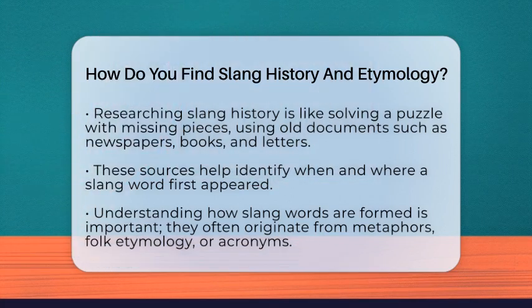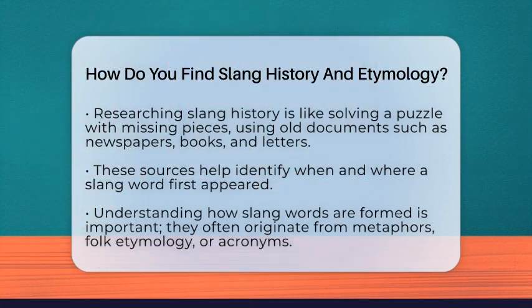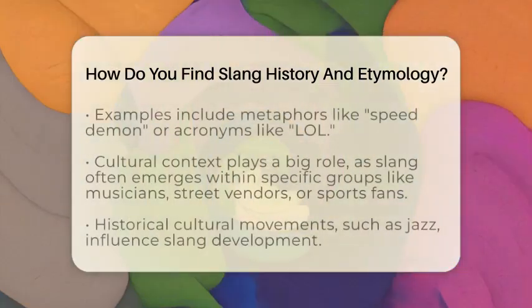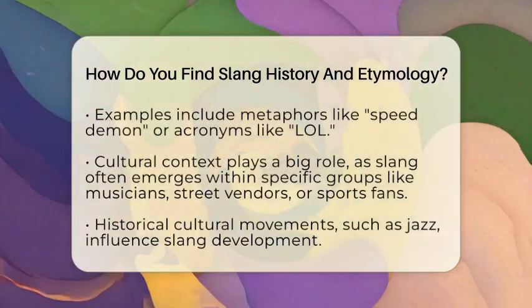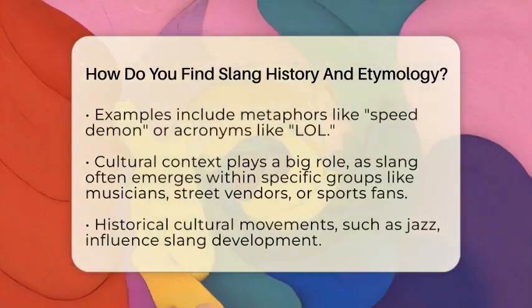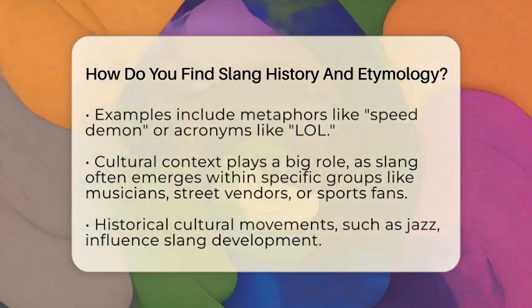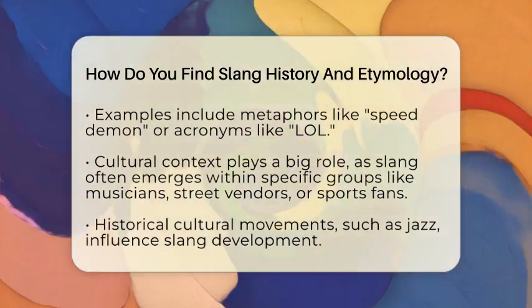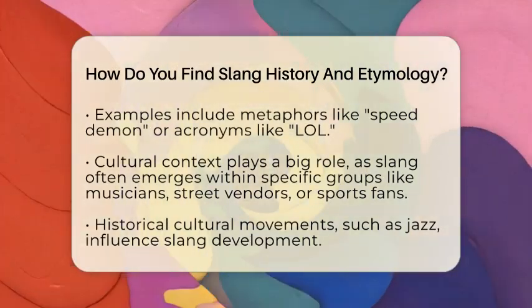Next, understanding how slang words are made is key. Words often come from metaphors, like calling a fast person a speed demon. Sometimes, slang develops through folk etymology, which is when people change a word because it sounds similar to something familiar. Acronyms also play a role, like LOL for laugh out loud. Knowing these processes helps you see how slang evolves from simple language tricks.